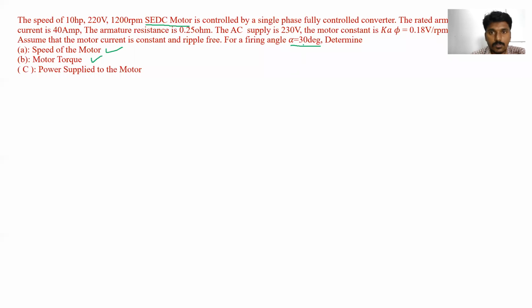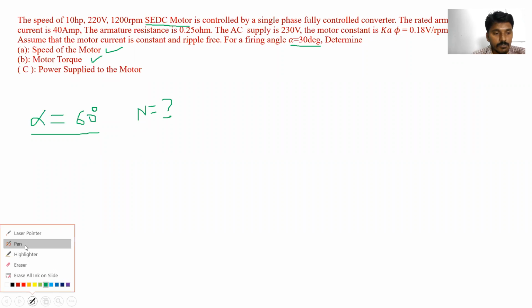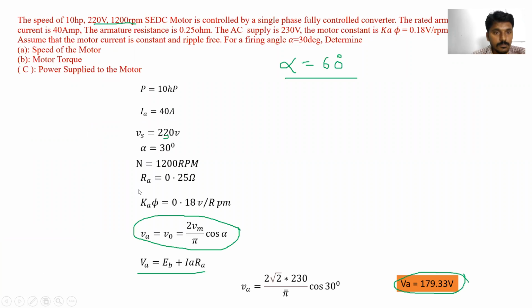We solved the numerical for alpha is equal to 30 degrees. Now we have to solve for alpha is equal to 60 degrees. Solve the same numerical, I have just changed the value of alpha to 60 degrees. So what will be the speed? Please find out the speed for alpha is equal to 60 degrees.